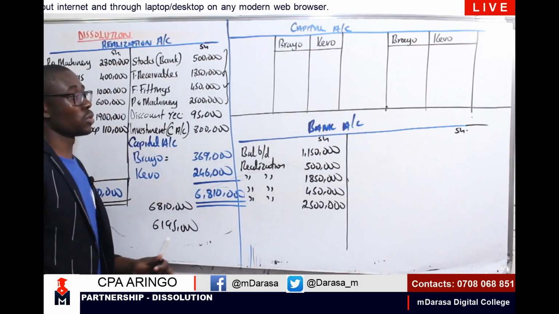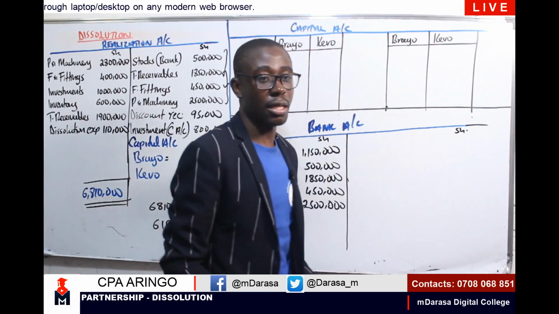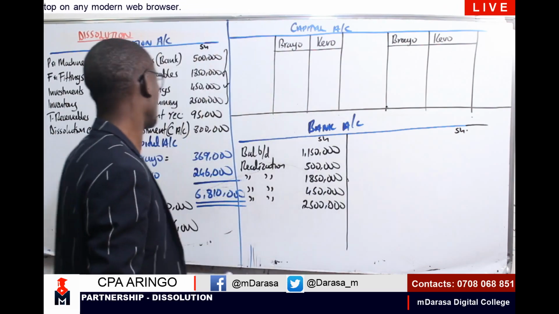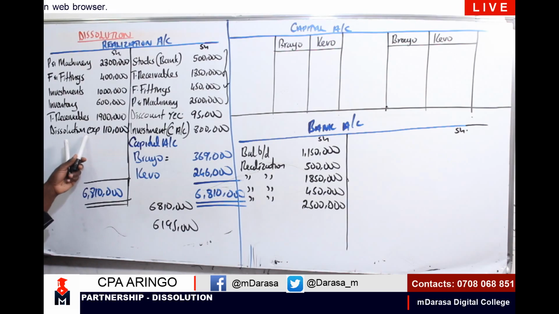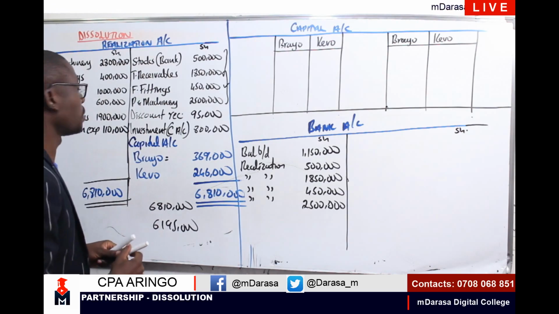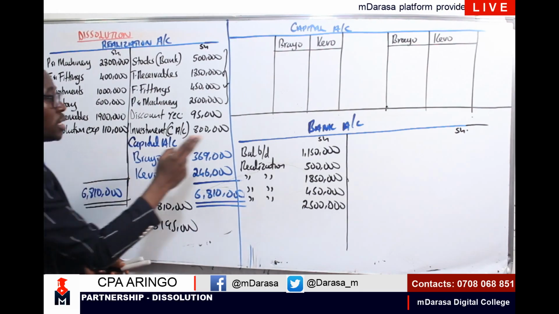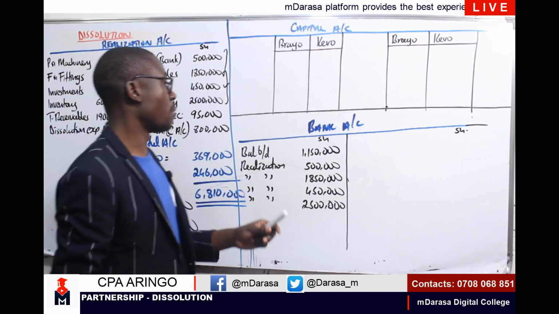After that, we consider the next item here, in which case we look at any amount that we paid. Recall, we had dissolution expense, which was in our realization, and it will affect our bank account, whereby we debited our realization account. So the next account to be credited will be our bank account.